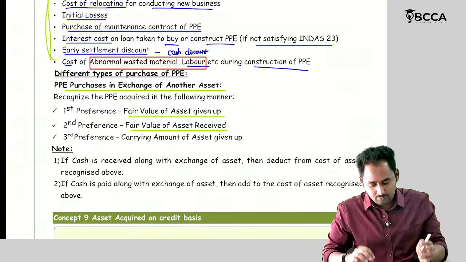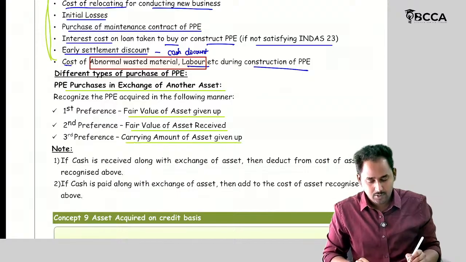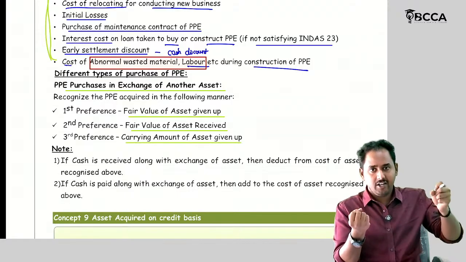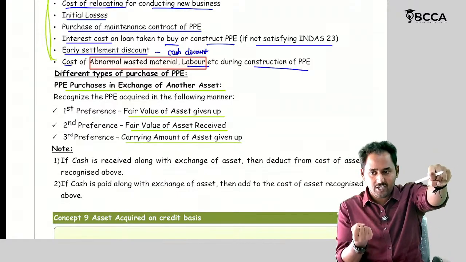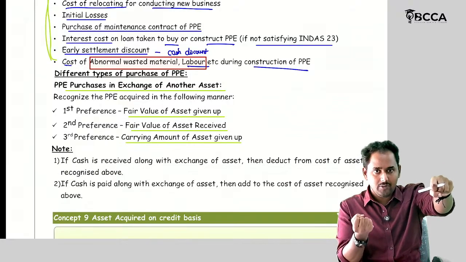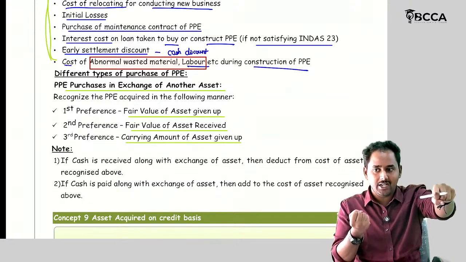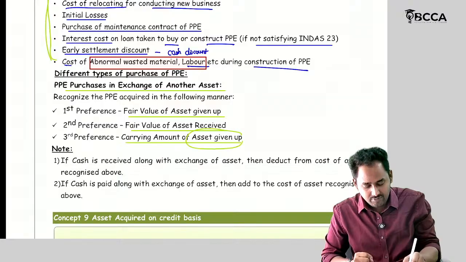Okay. Then, what is the third preference? Carrying amount of asset given up. I don't know the fair value of the asset given up. I don't know the fair value of asset received. In that case, whatever the asset I have acquired, this asset should be recognized in my books at a value of the carrying amount of the asset given up.